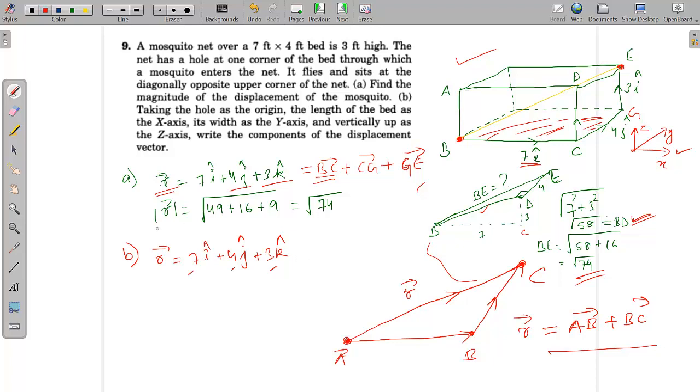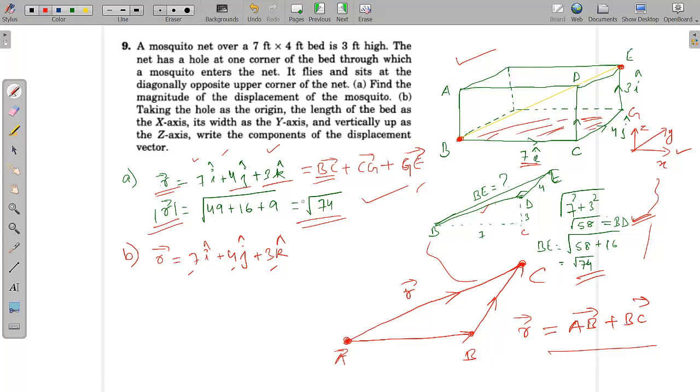We saw in the previous question how to find the magnitude. Since all these vectors are perpendicular to each other, simply x square plus y square plus z square, 7 square plus 4 square plus 3 square. So this is your answer directly. Instead of doing so many calculations, we could have directly done this if we were using vector terms.